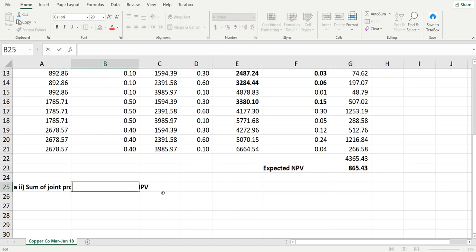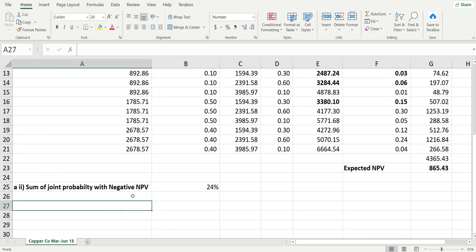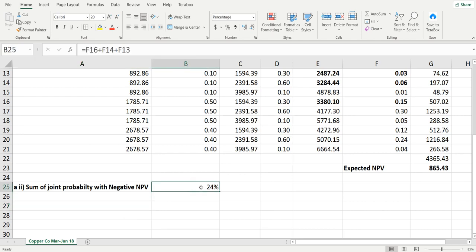So let's do this one plus this one plus this one. So 24%. Yeah, that's the answer. So tricky question, and you have to know it well to answer this.